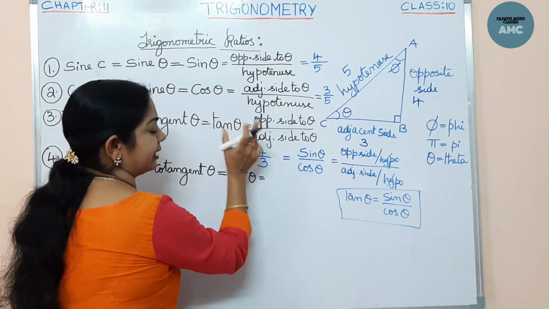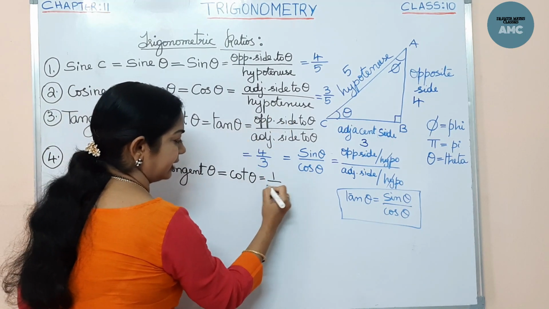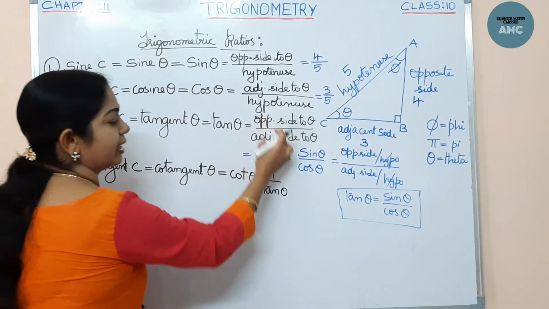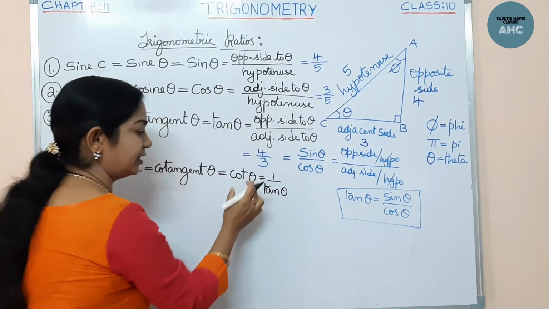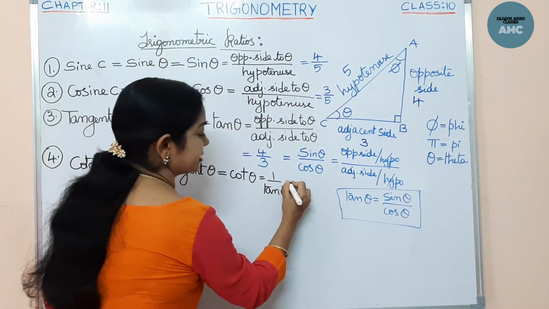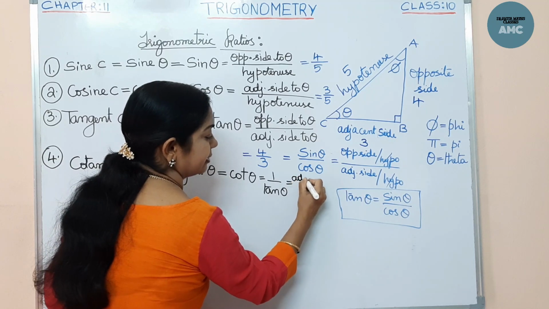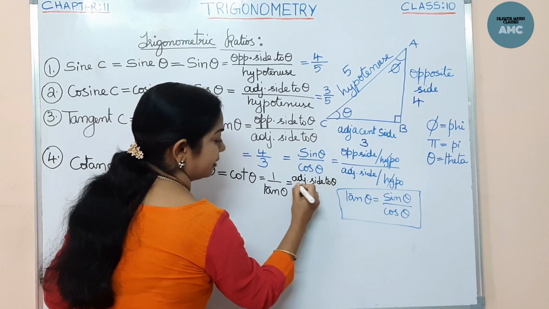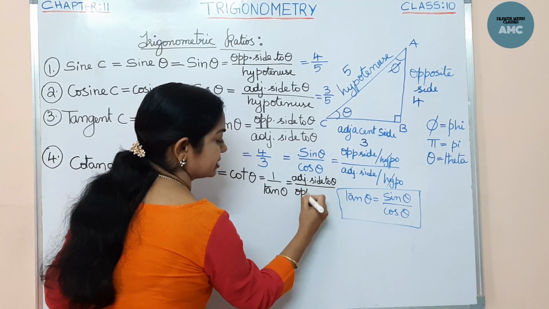Tan theta means the reciprocal is 1 by tan, right? Now tan theta, I know, is opposite by adjacent. So what will be cot theta? It is just the reciprocal, that means the adjacent side to theta by the opposite side to theta.